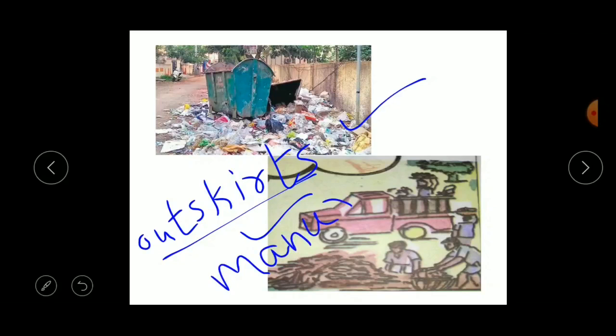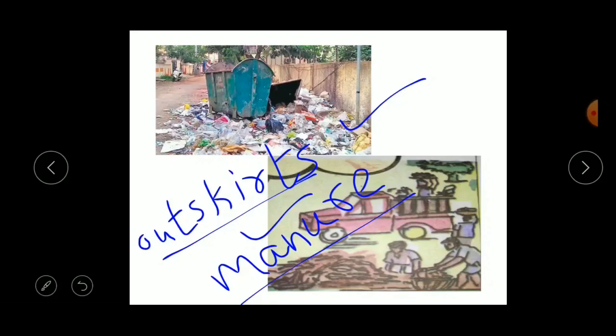Okay, what is this manure, children? Manure is a material used to fertilize the land. It is known as compost. Compost means decayed organic materials used as fertilizers for growing plants. That is called compost. Next I will tell you how you can prepare the manure.